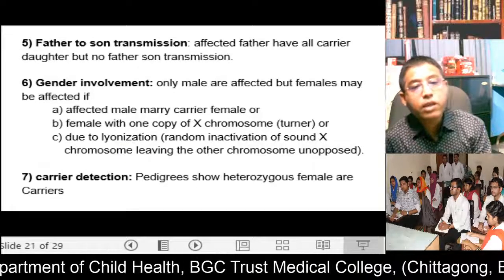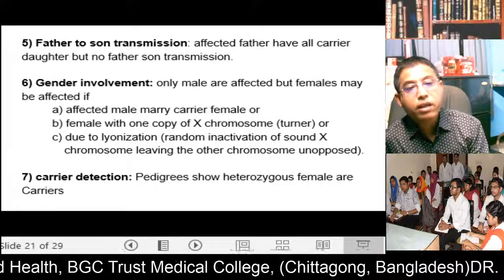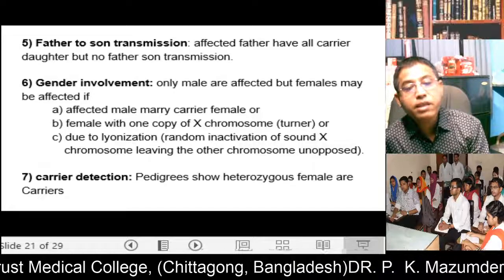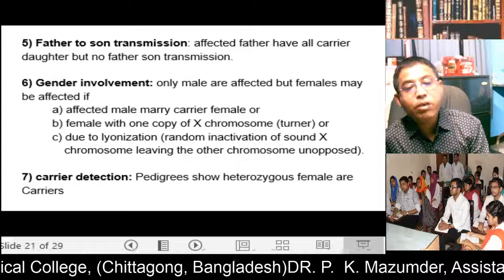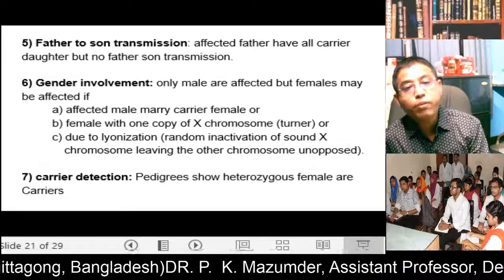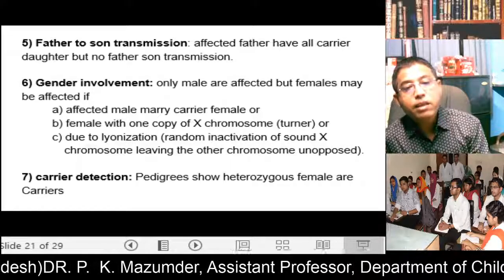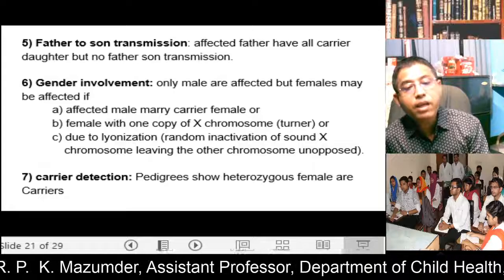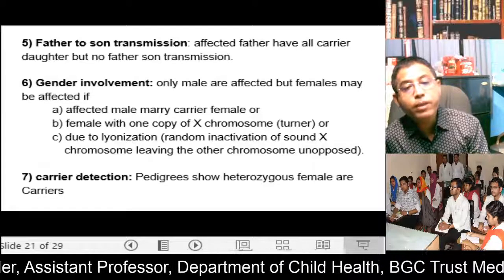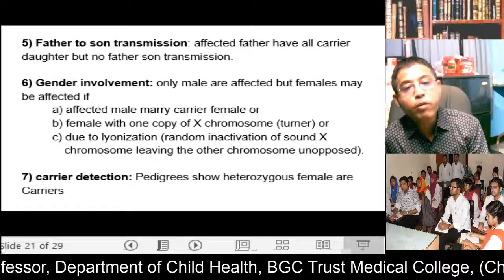Now, father to son transmission. An affected father has all carrier daughters, but no father to son transmission, because the affected father contains only the mutated X chromosome. This X chromosome is responsible for the female gender, and a female contains one healthy X chromosome and only one mutated gene. So the disease will not be transmitted to the female, and the female will be a carrier.